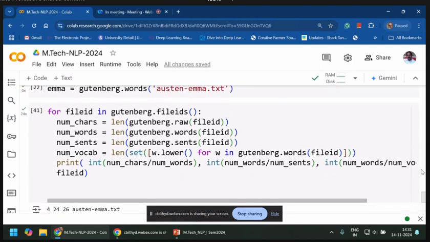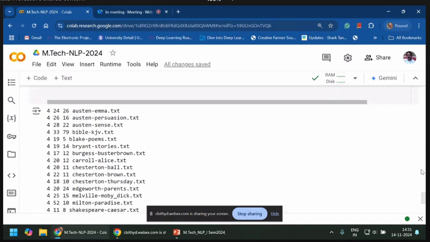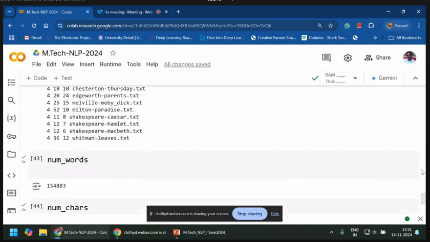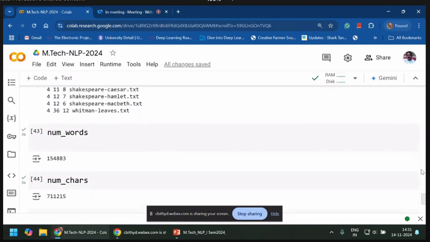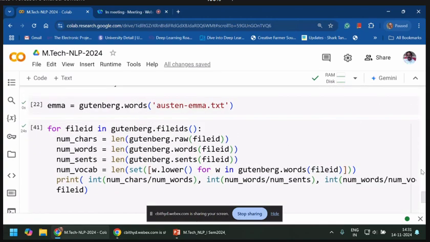Now, already we printed all these average values: total number of characters, total number of words, total number of sentences, and the file IDs. What is the number of words here? It is len of gutenberg.words of file ID.